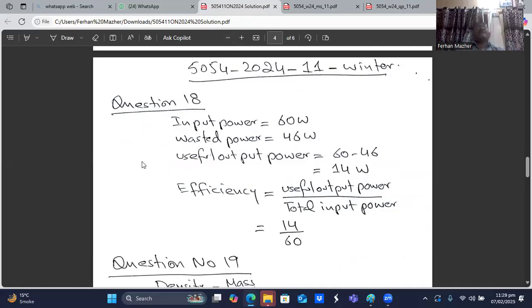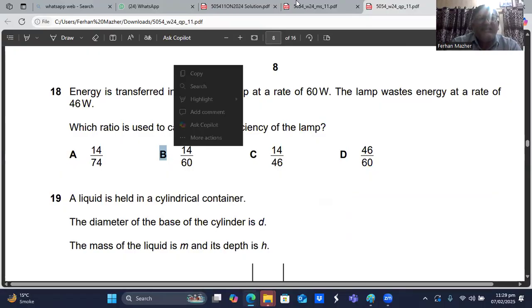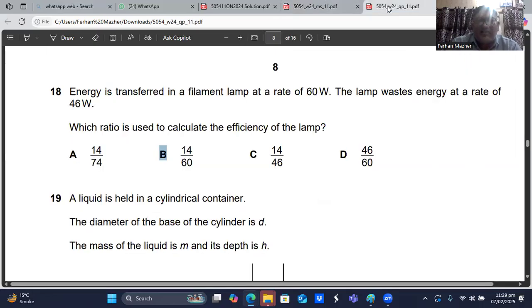The input power is 60 watts, the wasted power is 46 watts. So the useful output power is 60 minus 46, that is 14 watts. Efficiency is the useful output power divided by the input power. So that will be 14 divided by 60. So I think B is the right choice.